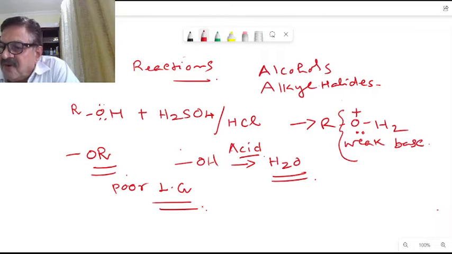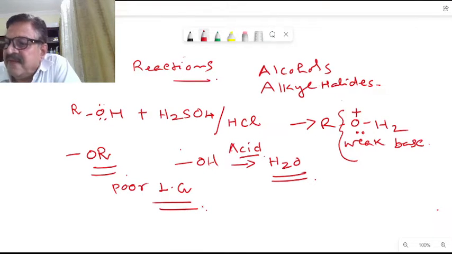In the same way, epoxides. Epoxides don't have a good leaving group here, but they have one characteristic. Epoxide is slightly different. Even though it doesn't have a good leaving group, they have one characteristic that neither the alcohols nor the ethers have.